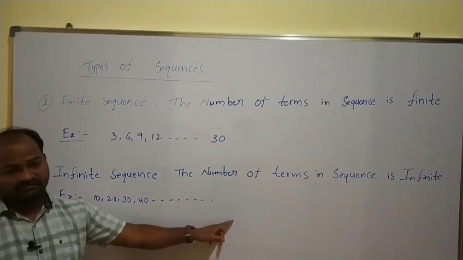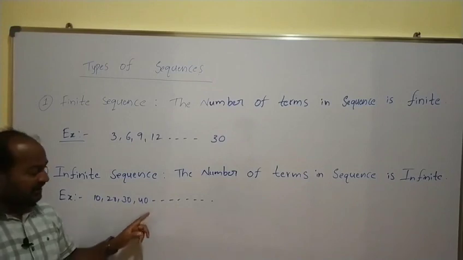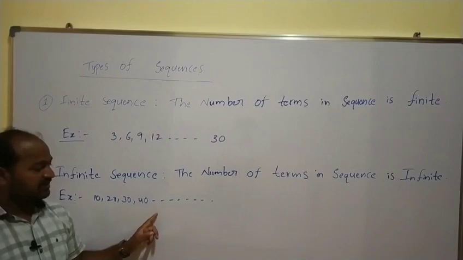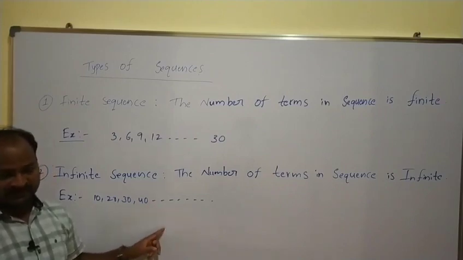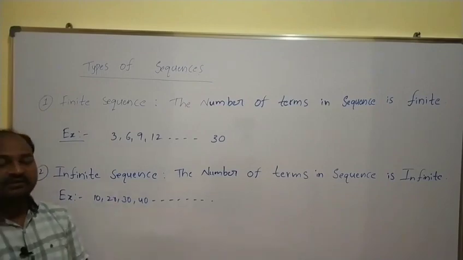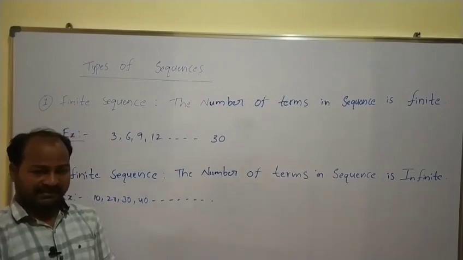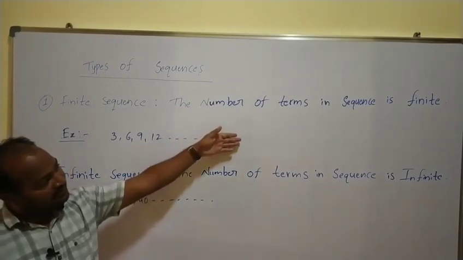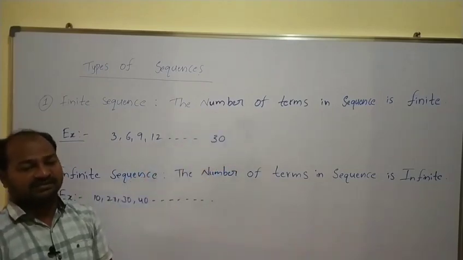First of all, this is a sequence and there is no end. So this type of sequence is called an infinite sequence. Here a sequence may be finite or infinite according as the number of terms in the sequence is finite or infinite.